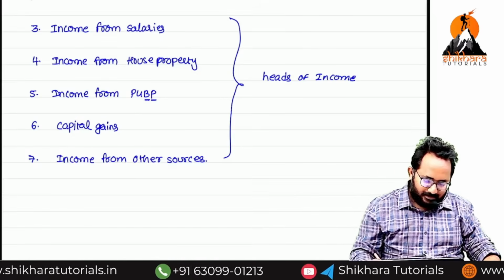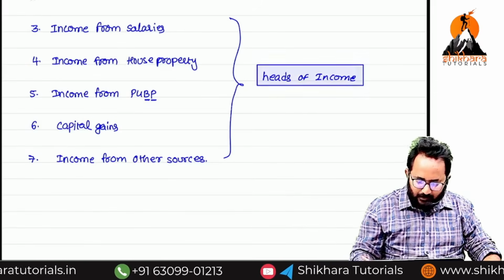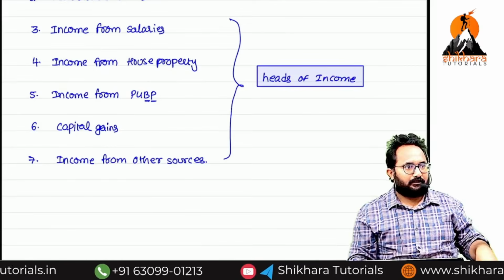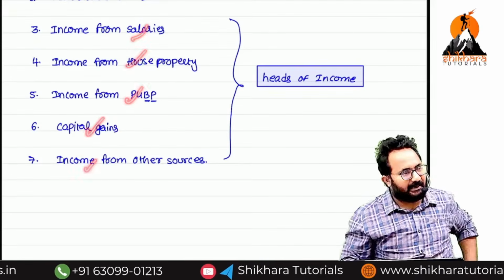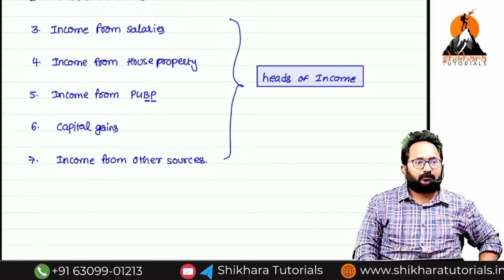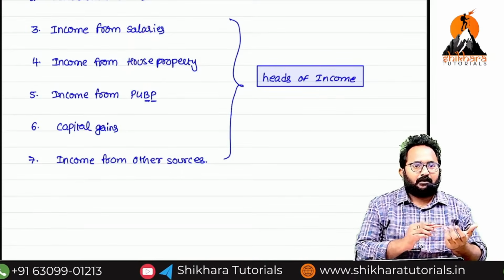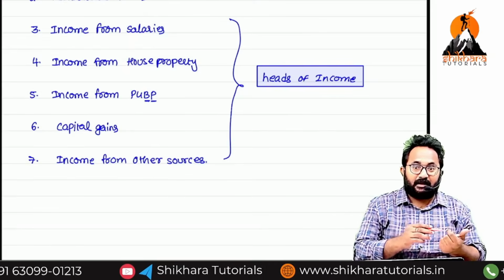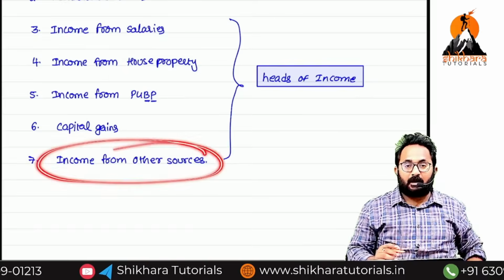Okay, heads of income, these are very important chapters, but in order we have to remember. First salary, second house property, next PCBP and capital gain and income from other sources. And winnings, crossword puzzles, dividend, interest, horse races, etc. These are all under what? Other sources.